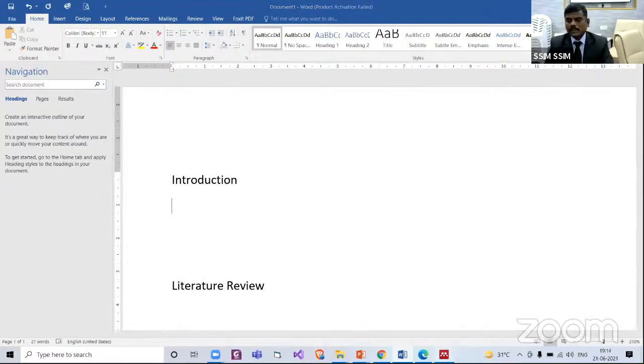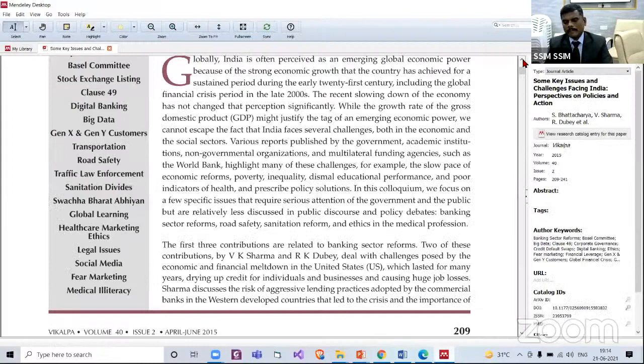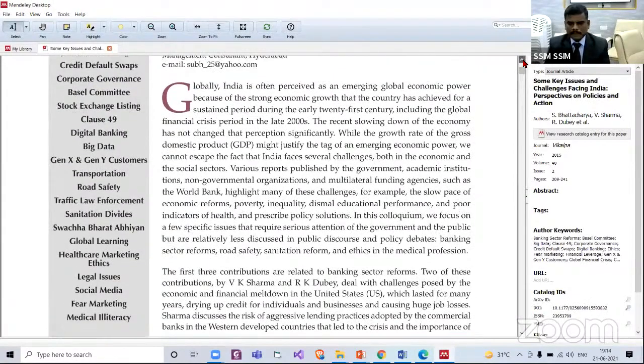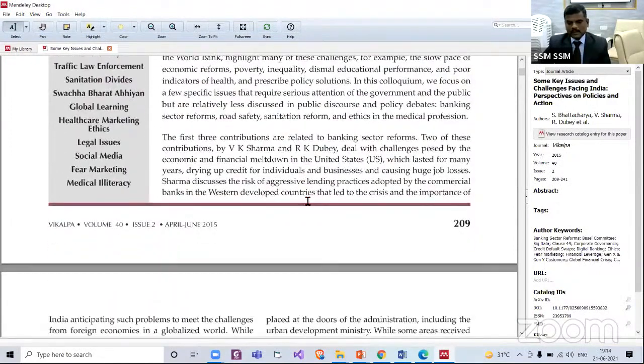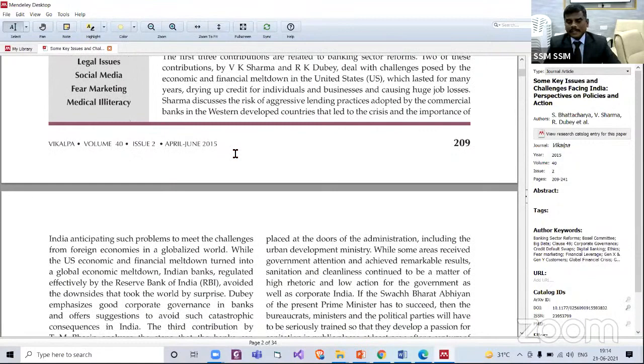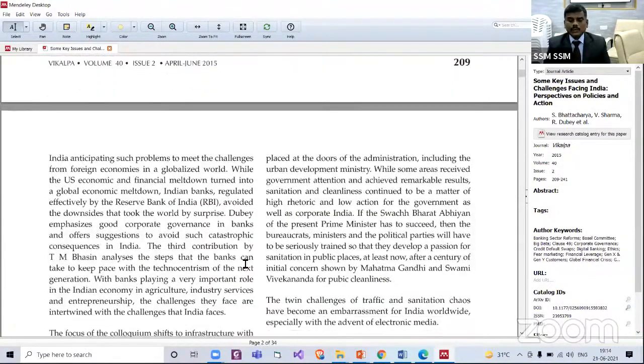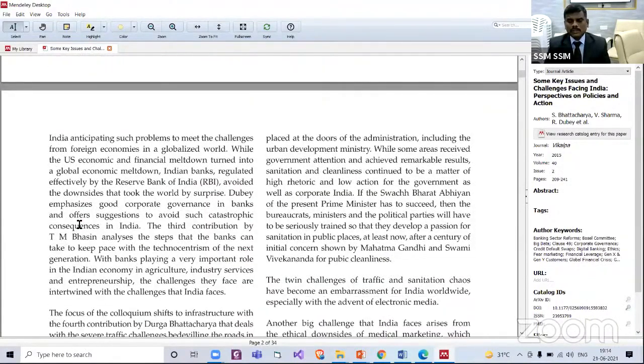Now I am reading through this paper. Let us say I am interested in this point. While the US economic and financial meltdown turned into a global economic meltdown, Indian banks, regulated effectively by the RBI, avoided the downsides that took the world by surprise.